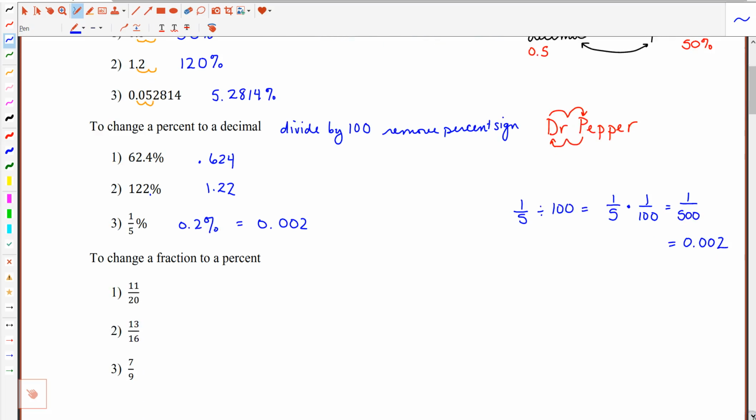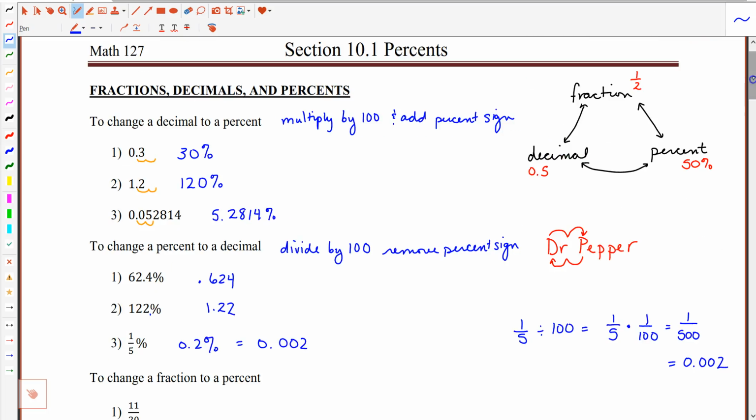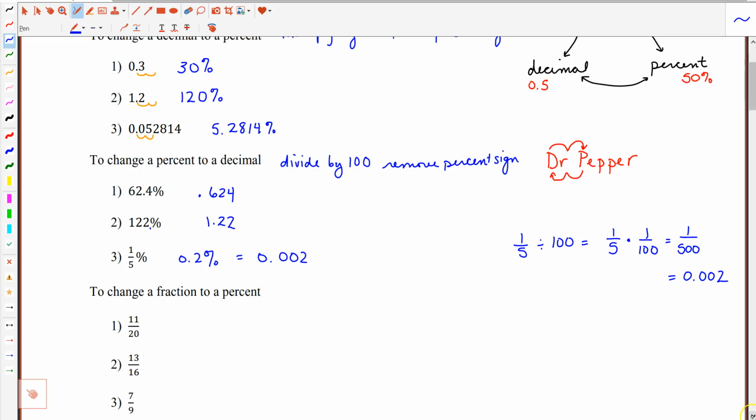All right, the last conversions we're going to do is change from a fraction to a percent. Now there's a couple different approaches you could take on these. Sometimes the easiest approach is maybe we'll convert the fraction to a decimal and then convert the decimal to a percent. Because for that conversion, it's just a matter of moving the decimal point over.